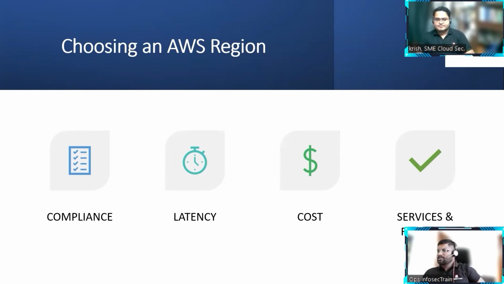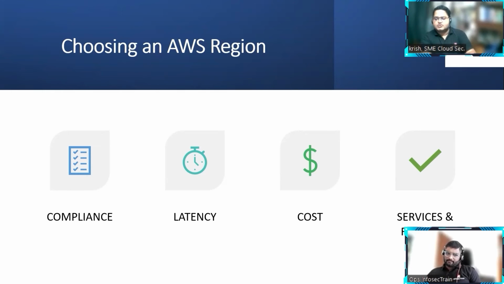Those kinds of regions, you mean to say that if we compromise on latency and compliance, we can go with Virginia and all that because the cost is less. Indeed, but again, we have to compare the cost for every service. I cannot say this is the only region which has a cost benefit, because certain services can be cheaper in certain regions and otherwise.